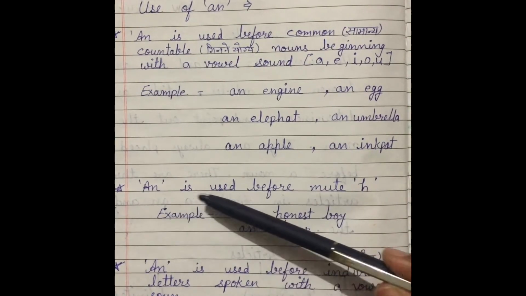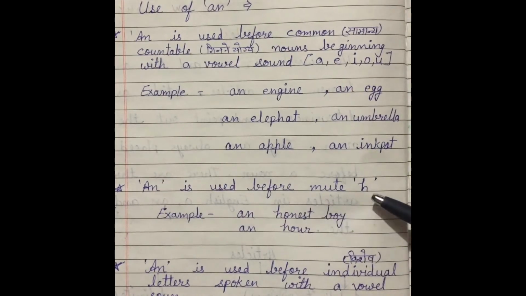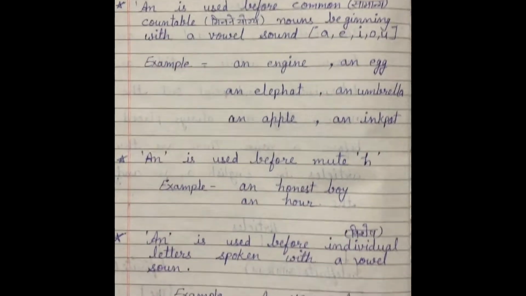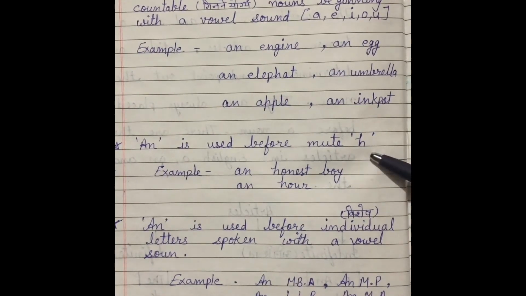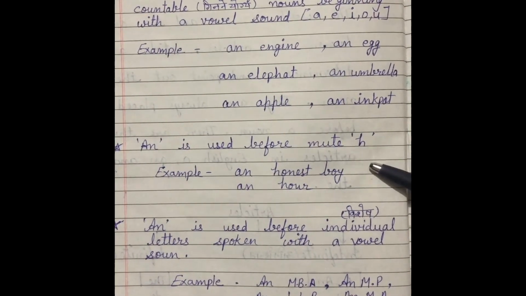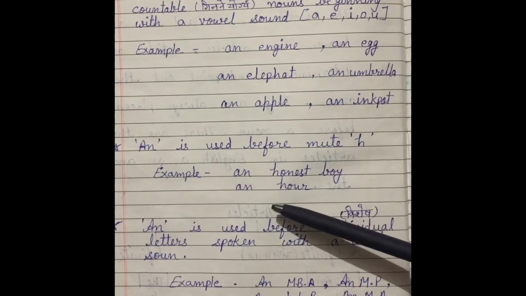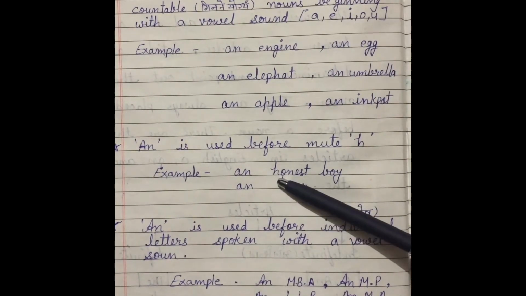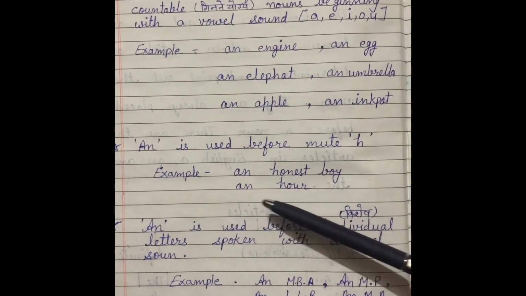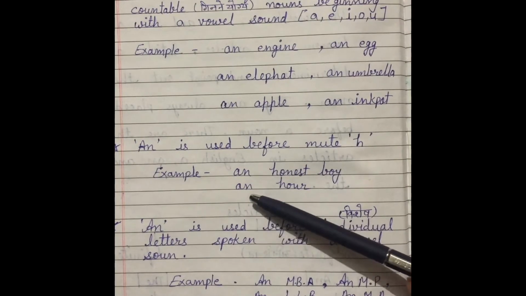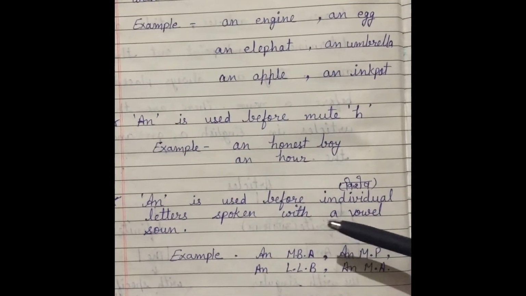Next, an is used before a mute H. कुछ वर्ड्स ऐसे होते हैं जिनमें जो H होता है वो म्यूट होता है. Before these words we will use an. For example, honest. So the H is silent here. An honest boy. It is 'onest', not 'honest'. It means the sound is A. We will put an here.